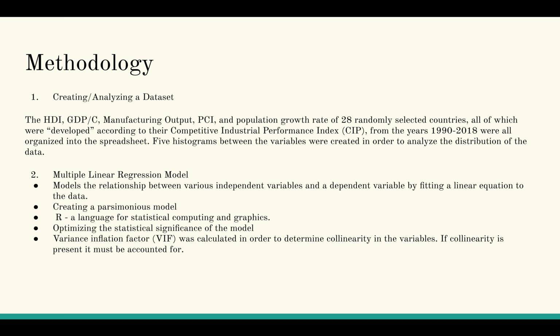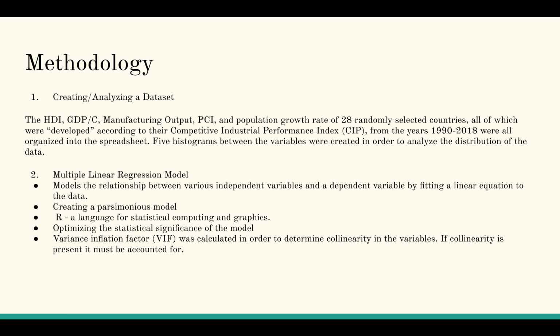First, I created a multiple linear regression to model the relationship between various independent variables and a dependent variable by fitting a linear equation to the data. I used forward selection and backwards elimination as necessary in order to create a parsimonious model. In order to create data frames, process data, and create the multiple linear regression model, I used R, a language for statistical computing and graphics software. In R, the function lm was used to build a linear model.